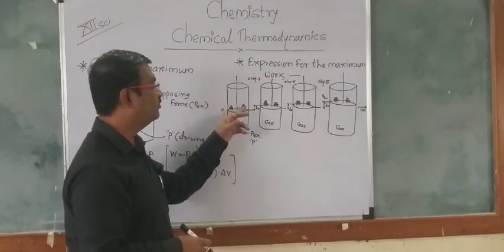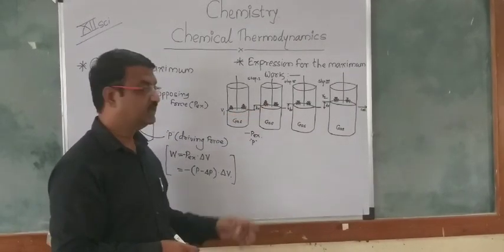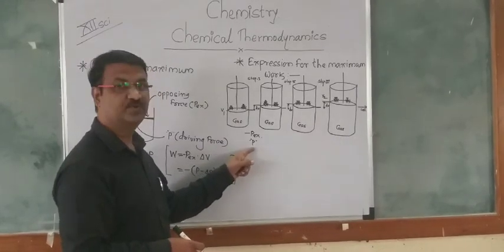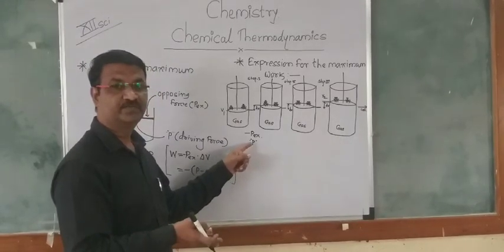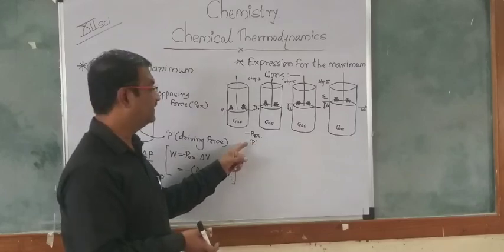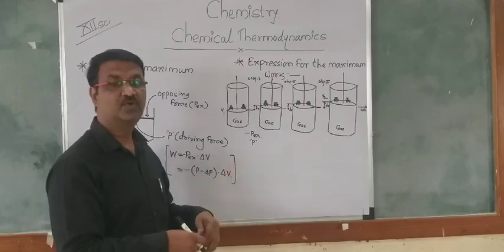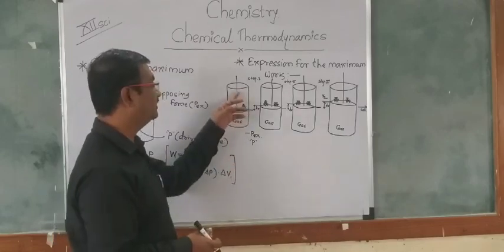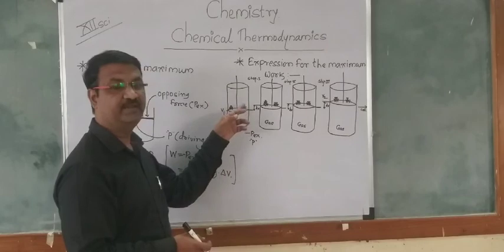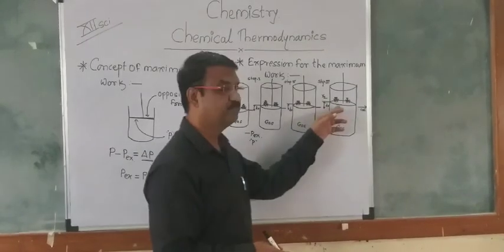As we remove the weights one by one, the gas force will be reduced. When the internal gas pressure is reduced and becomes equal to minus PEX, at that time the piston will stop.